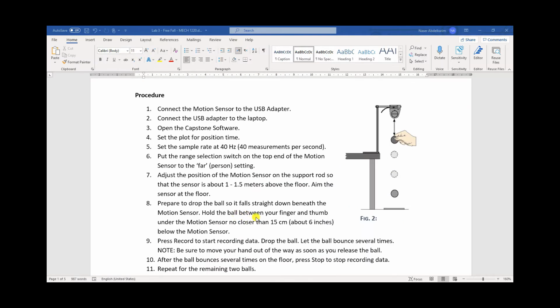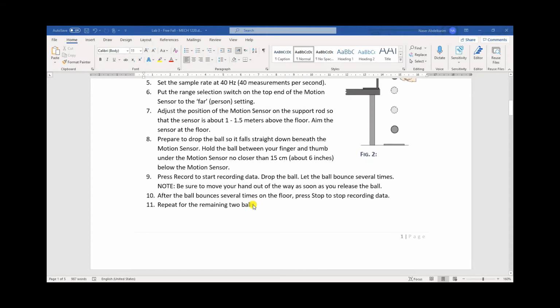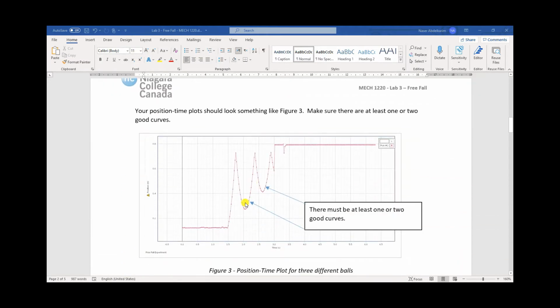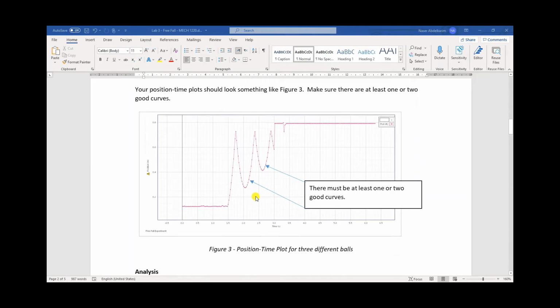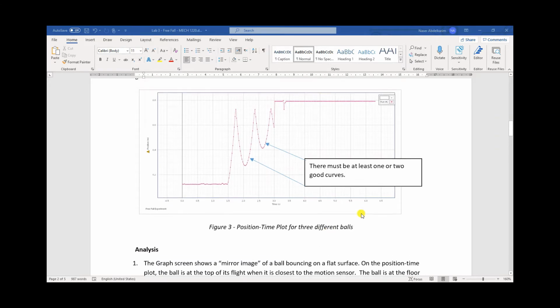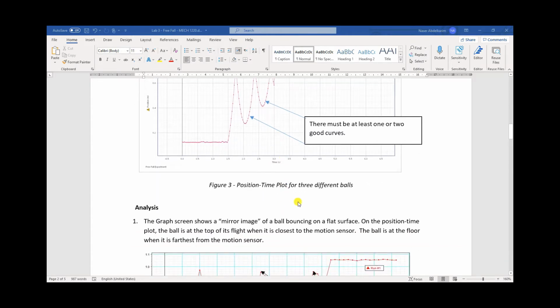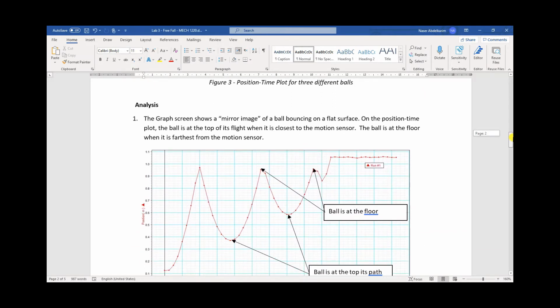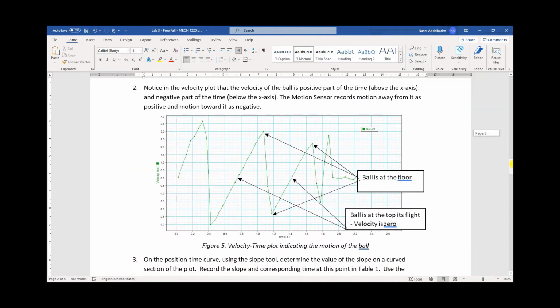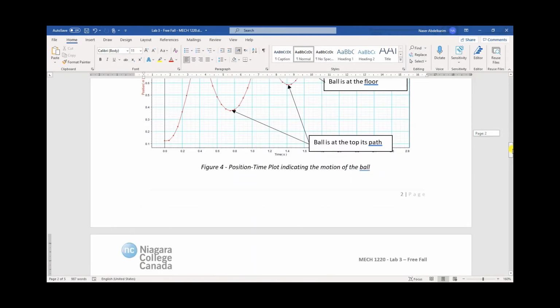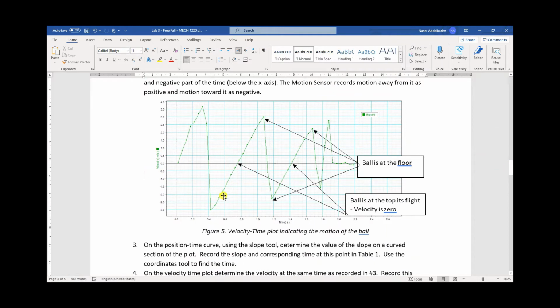So I've done the experiment for you, and I'm going to provide you with the Capstone raw data file so you can use it. This is how the position time graph would look like. Okay, we should have at least 2 good curves. You will be provided with that. So then we're going to go through the analysis. Okay, this is the position time graph. This is the velocity time graph.